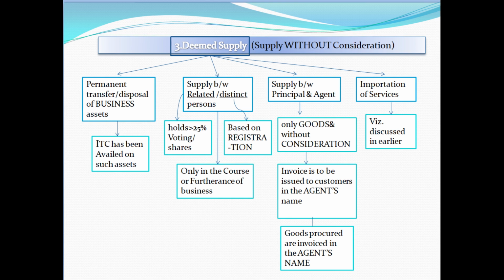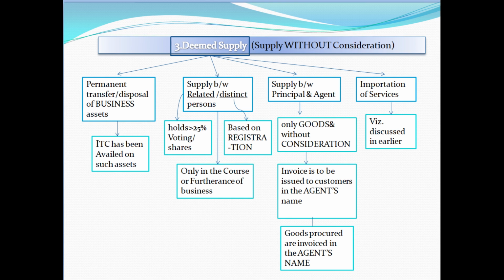Also, transfer of stock between branches is treated as a supply only with separate registrations of the entity and establishment of distinct persons. In case of a single registration in the same state or union territory, it is not treated as a supply, and this transfer should be made in the course or furtherance of business.